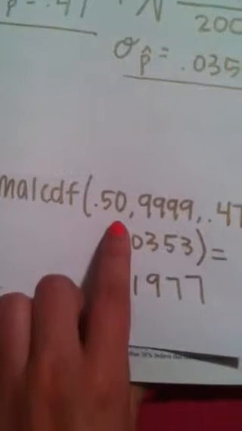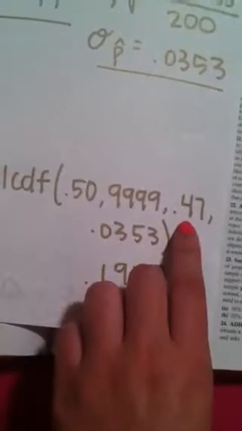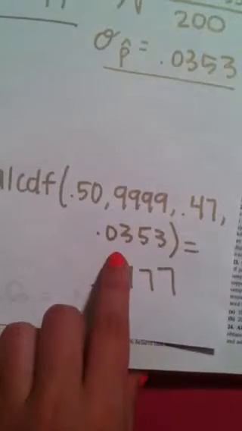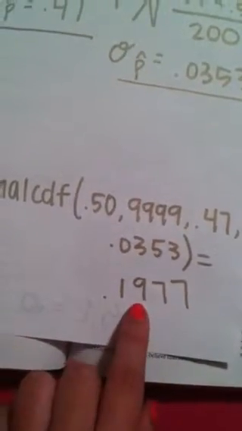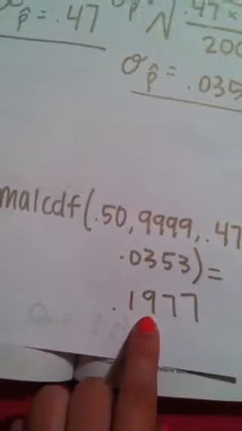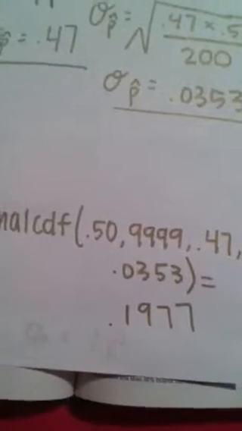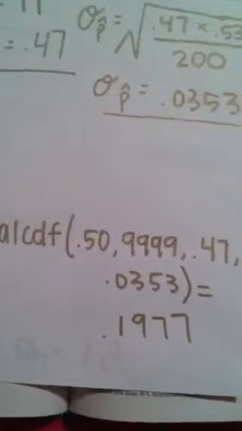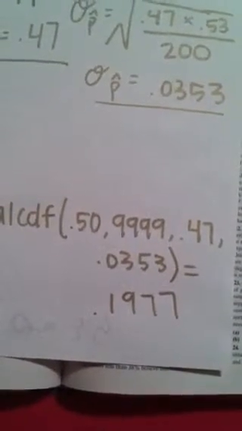The lower bound is 0.50, upper bound is infinity. This is the mean, which is 0.47, and then the standard deviation is 0.0353. And that gives us 0.1977. So we could determine that about 20% of Americans can order meals in a foreign language with the population of being 200.